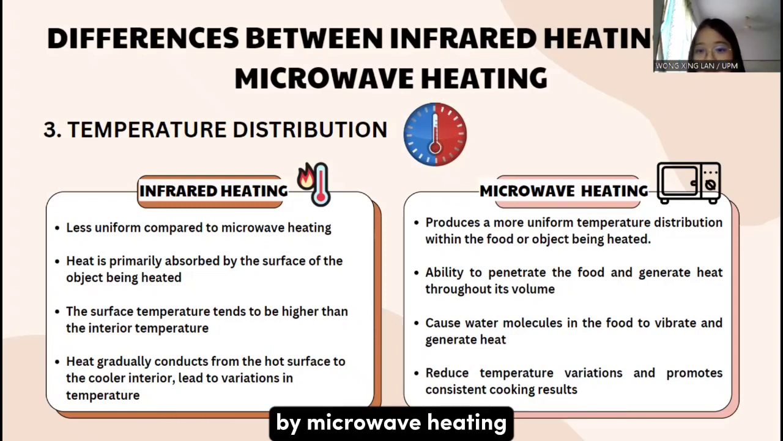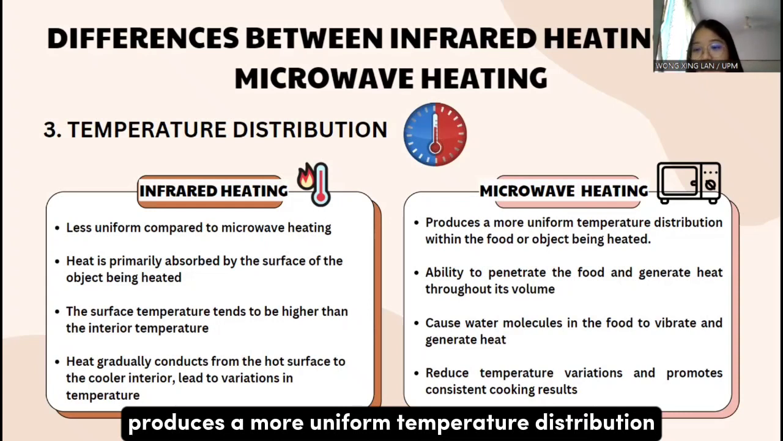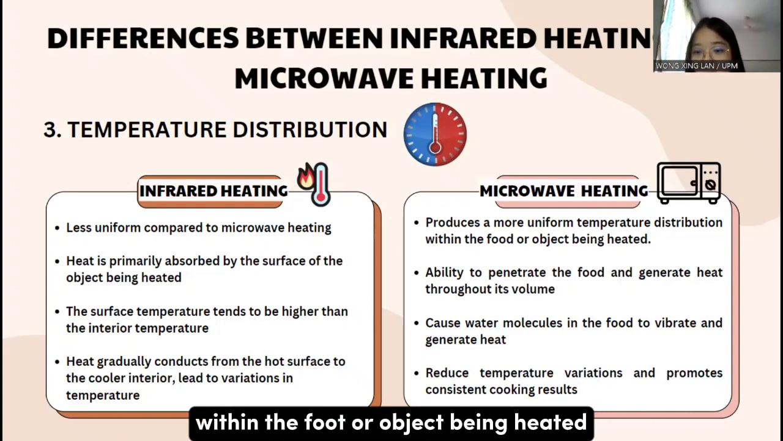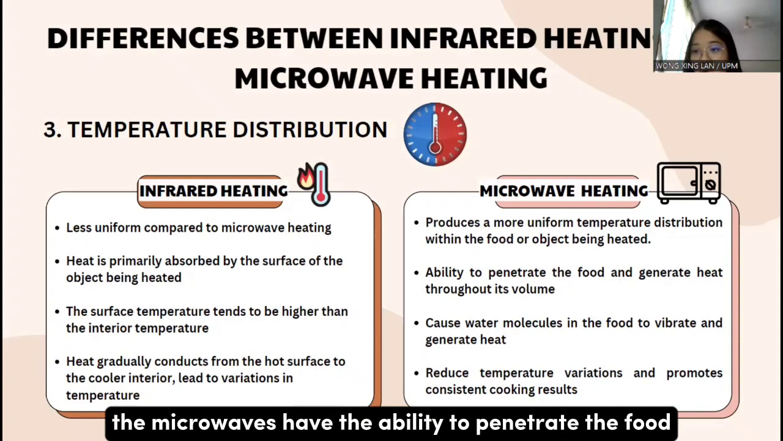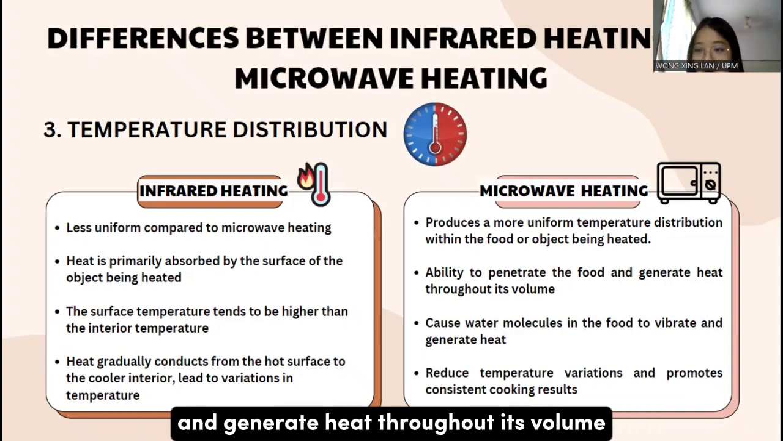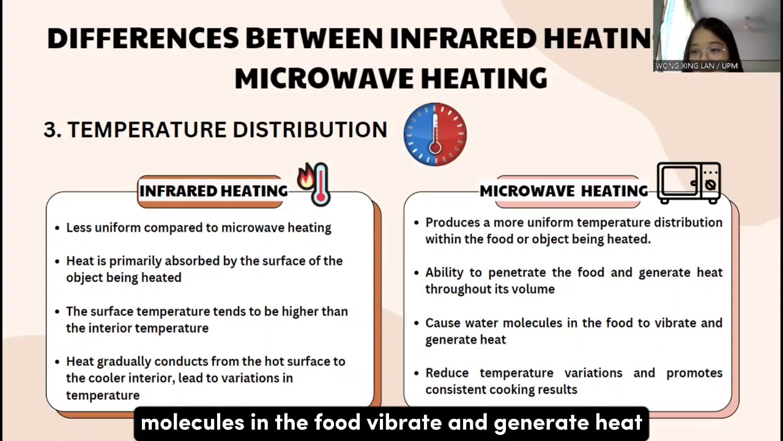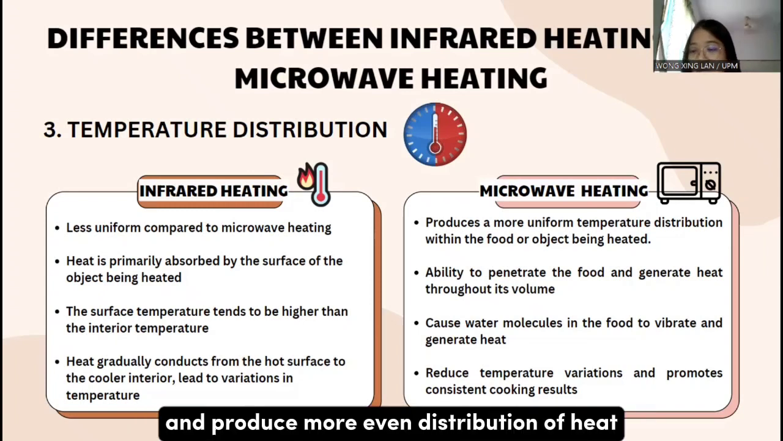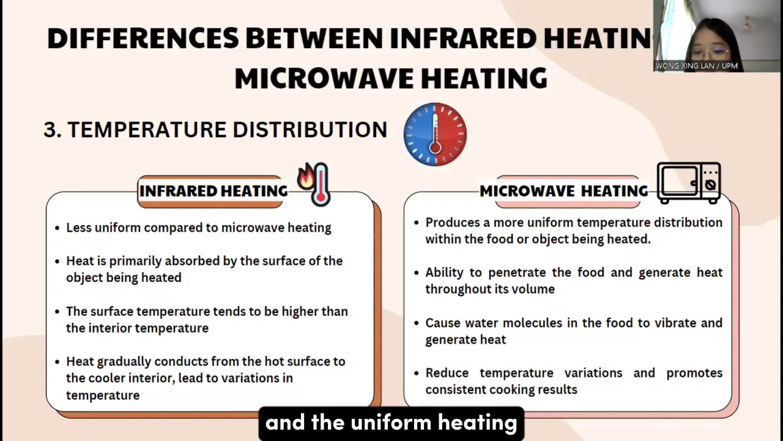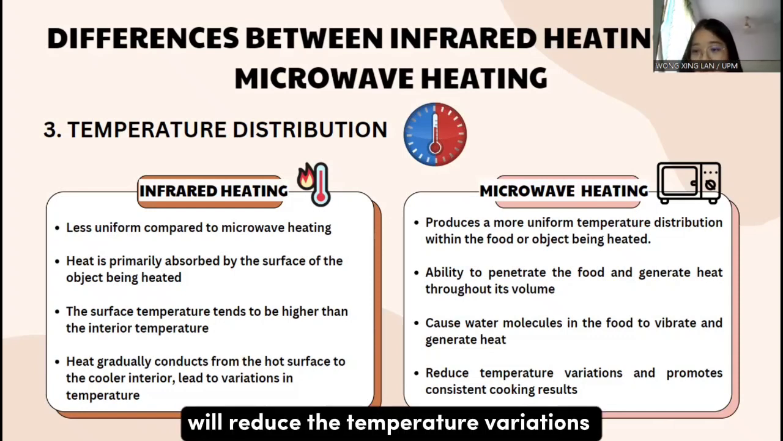While microwave heating produces a more uniform temperature distribution within the food or object being heated. The microwaves have the ability to penetrate the food and generate heat throughout its volume. This causes the water molecules in the food to vibrate and generate heat and produce more even distribution of heat. And the uniform heating will reduce the temperature variations and promote consistent cooking results.